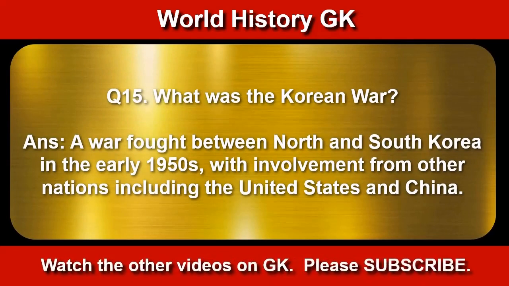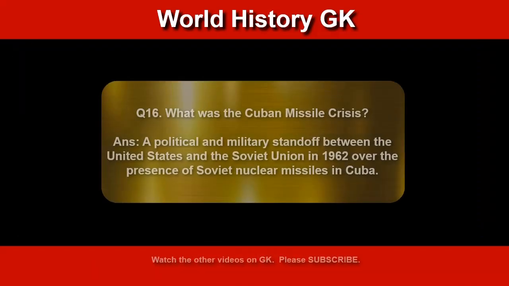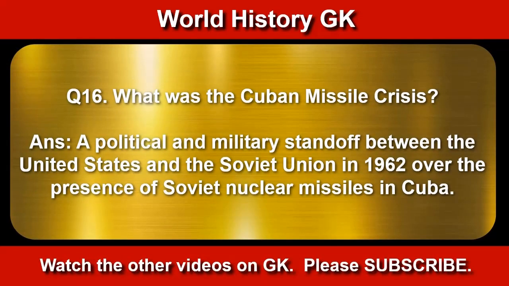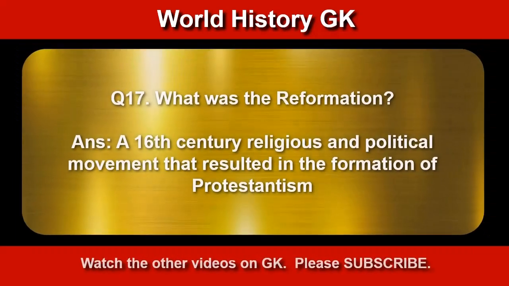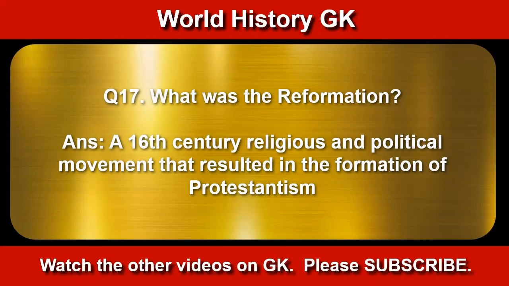What was the Korean War? A war fought between North and South Korea in the early 1950s, with involvement from the nations including the United States and China. What was the Cuban Missile Crisis? A political and military standoff between the United States and the Soviet Union in 1962 over the presence of Soviet nuclear missiles in Cuba. What was the Reformation? A 16th century religious and political movement that resulted in the formation of Protestantism.